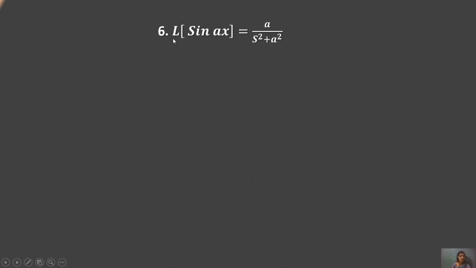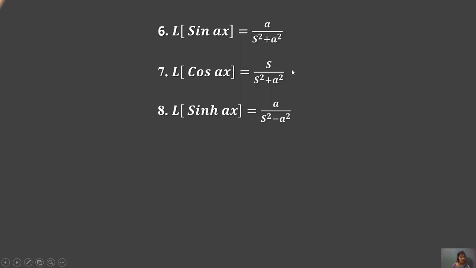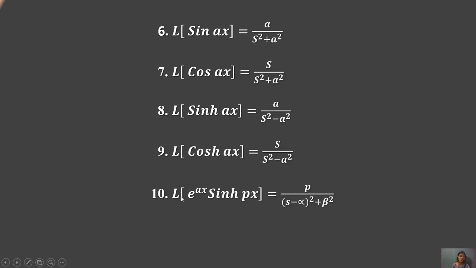Sixth formula, Laplace transform of sin ax equals a upon s square plus a square. Cos will be generated as s upon s square plus a square. Sine is considered with a and cos is considered with s in the form of this value. What is s? s is a complex frequency. Generating the form, L of sinh ax equals a upon s square minus a square. Laplace transform of cosh ax equals s upon s square minus a square.